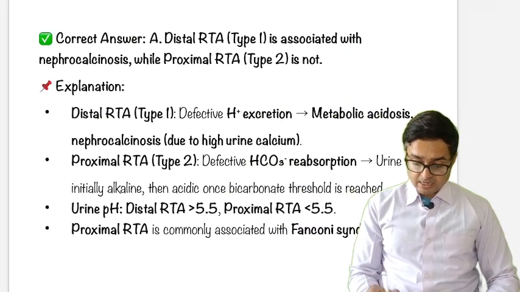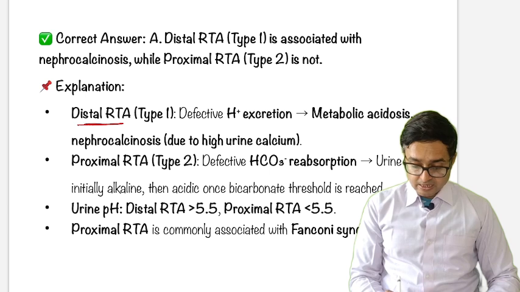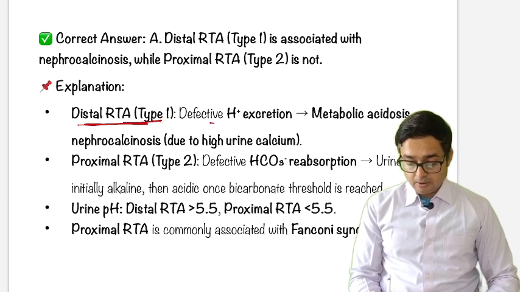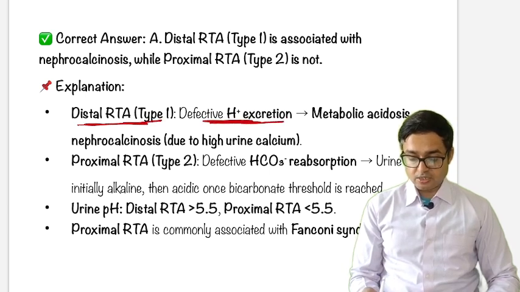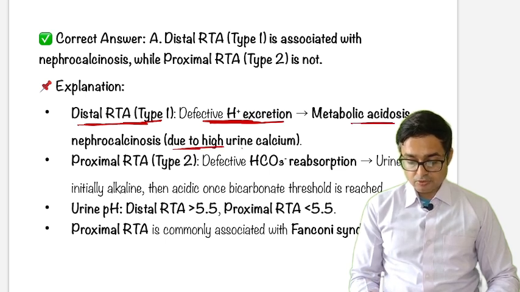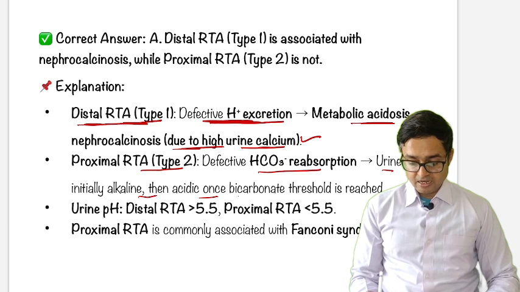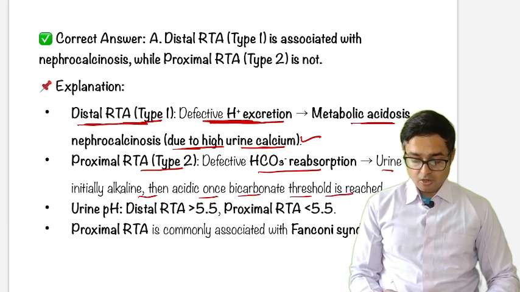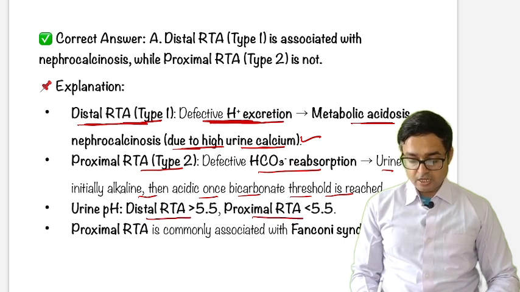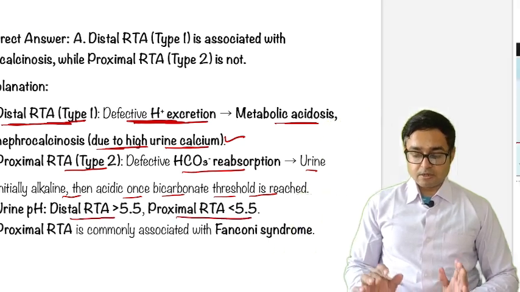Just to summarize, type 1 RTA, distal RTA, is defective H plus excretion leading to metabolic acidosis, with nephrocalcinosis due to high urine calcium. Proximal RTA, type 2, is defective bicarbonate reabsorption, with urine initially alkaline then acidic once the bicarbonate threshold is reached. Okay, if urine pH is more than 5.5, it is distal RTA, and in proximal RTA it is less than 5.5. So just remember this table.